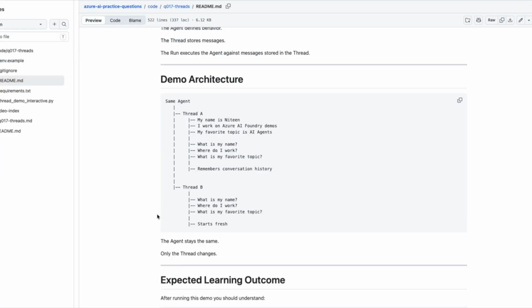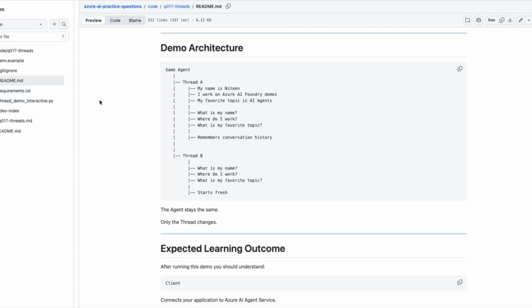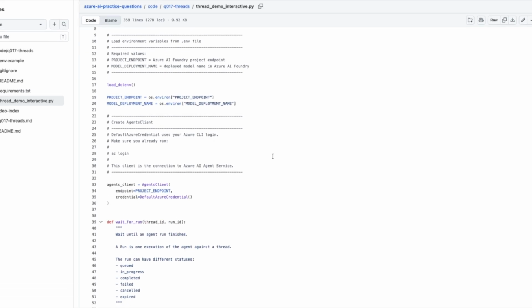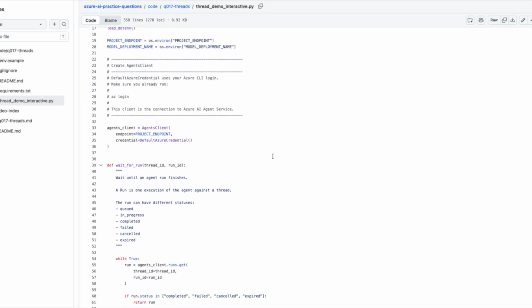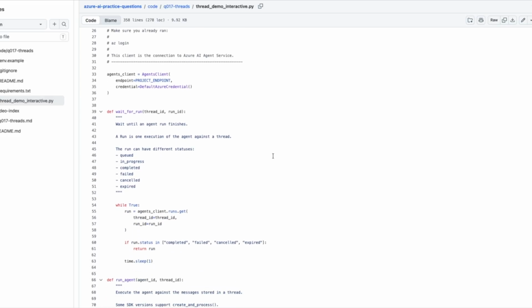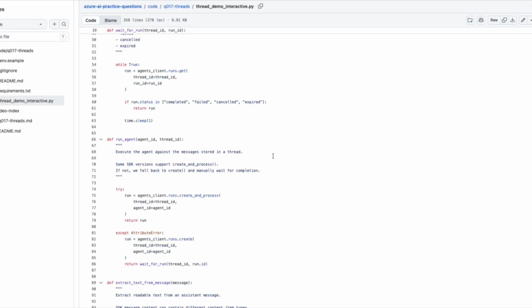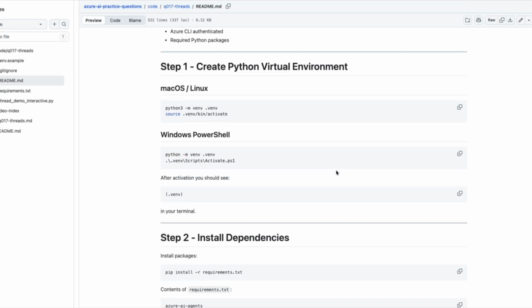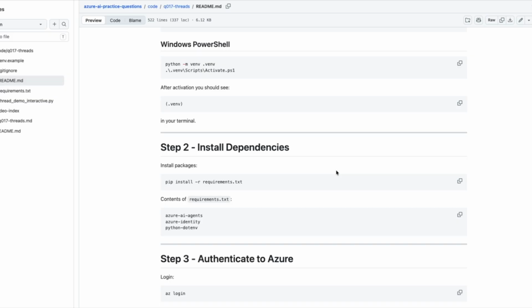What does the demo do? The demo creates one agent and two threads. Thread A will receive information from me. Thread B will start as a brand new conversation. All instructions are in this GitHub repo, and I'll provide the link in the description below. The code is very simple. It will create the agent, then the first thread, then we can input prompts and verify if it remembers. Then we'll end that thread, start a second thread, and ask our previous prompts to verify how thread behaves. All detailed steps are included in GitHub for both MacBook and Microsoft.